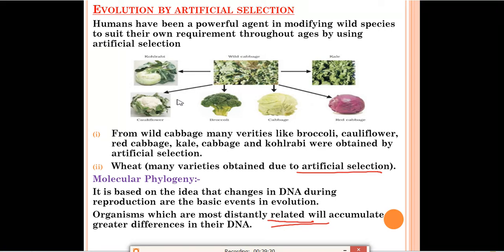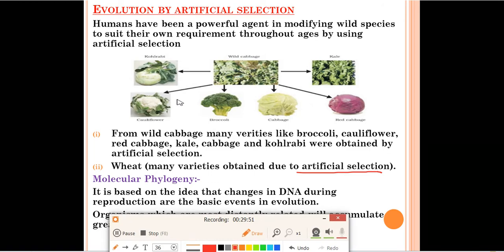Those organisms which are related to each other will have fewer differences in their DNA. Greater differences in the DNA means the organisms are different from each other. Distantly related means they are not related to each other, so some differences will be there in their DNA also. Okay, so this was all about molecular phylogeny.